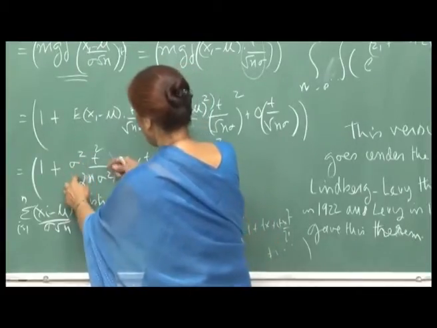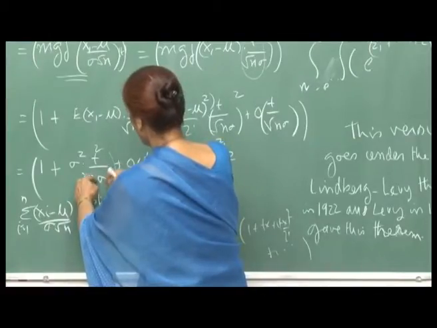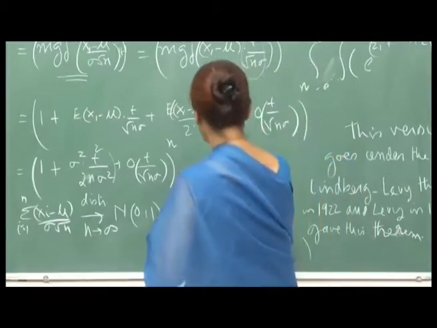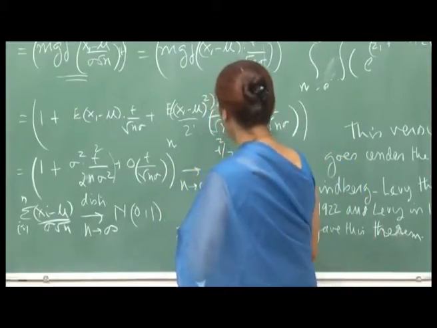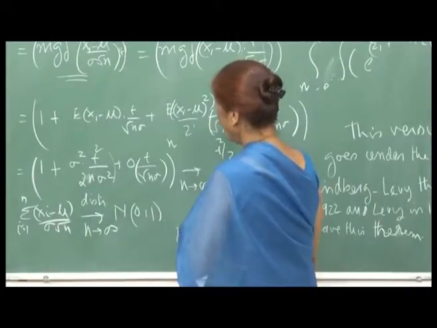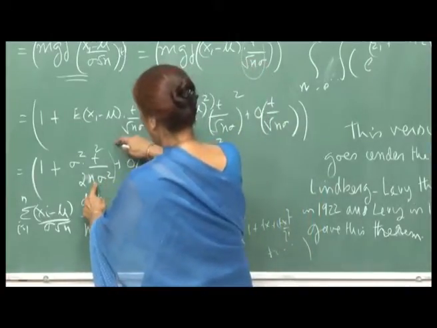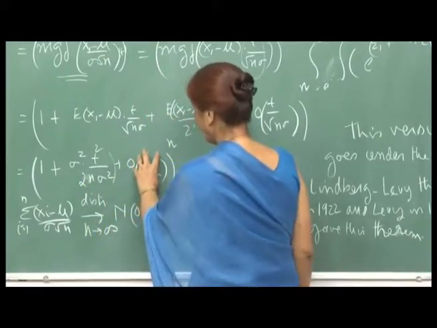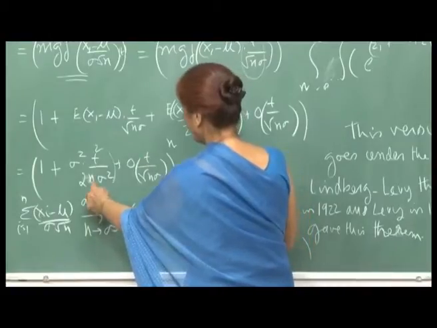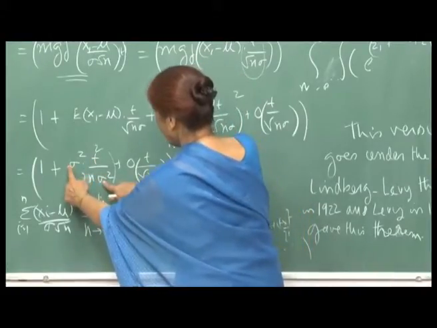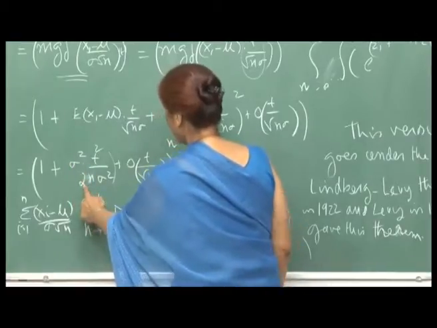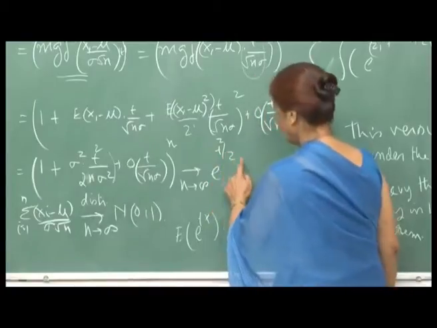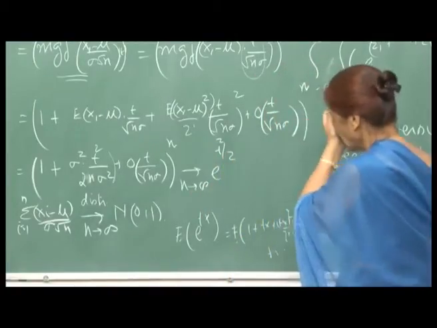Right. And so, if you write this as (t square by 2) into 1 upon n, raised to n, I hope most of you know that this will converge to e raised to t square by 2, because n is in the denominator and then n is the power. So, as n goes to infinity, I can safely ignore these terms. Then this will converge to e raised to t square by 2, because sigma square cancels out, and you are left with t square by 2 into 1 upon n, raised to n. So, this converges to e raised to t square by 2 as n goes to infinity, right.